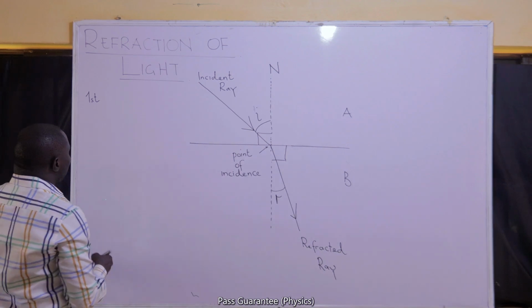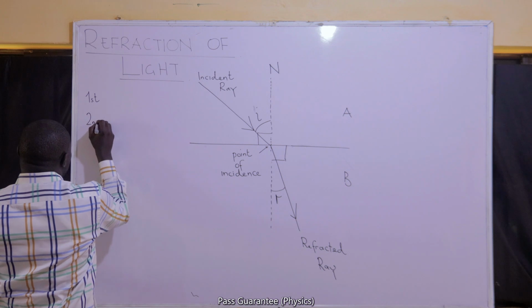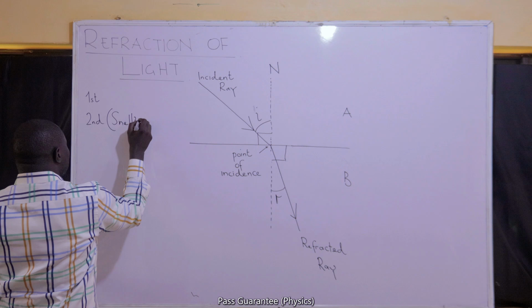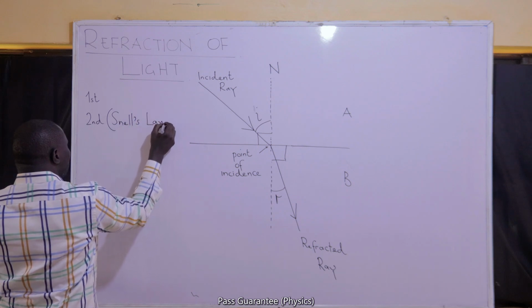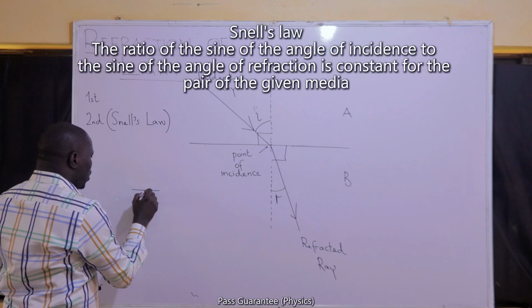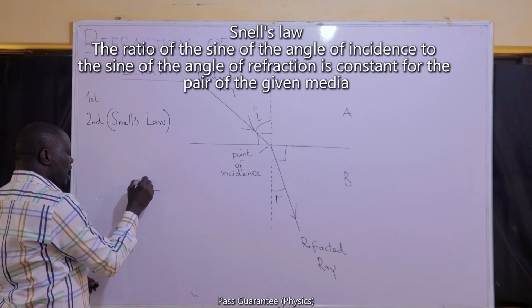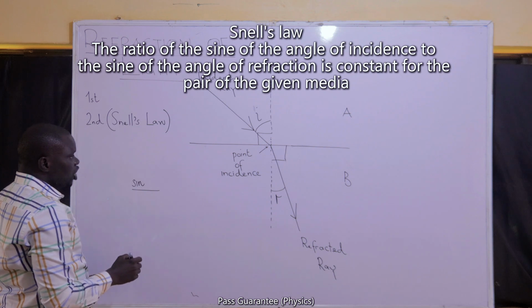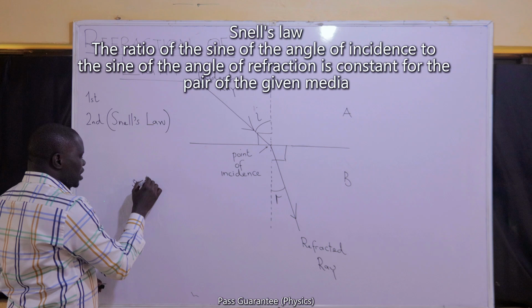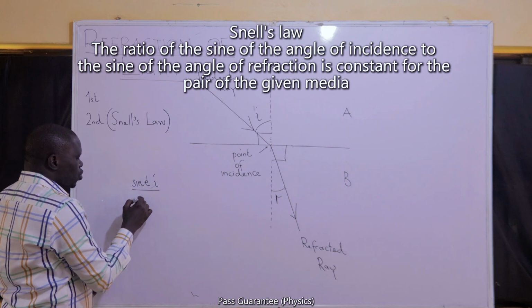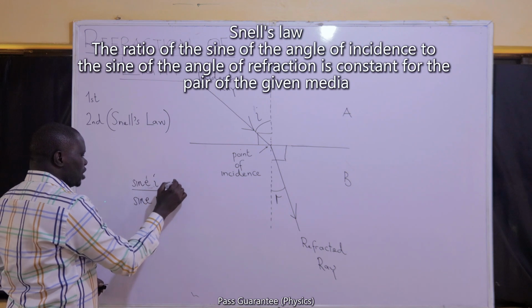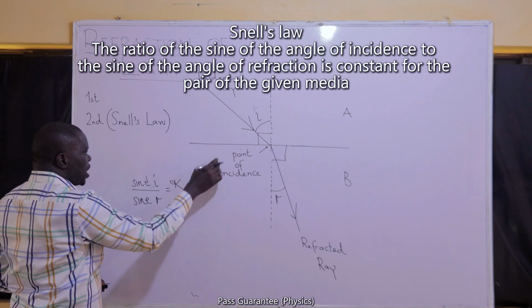The second law of refraction is also called Snell's law, and that law states that the ratio of the sine of the angle of incidence to the sine of the angle of refraction is a constant for a given pair of media.